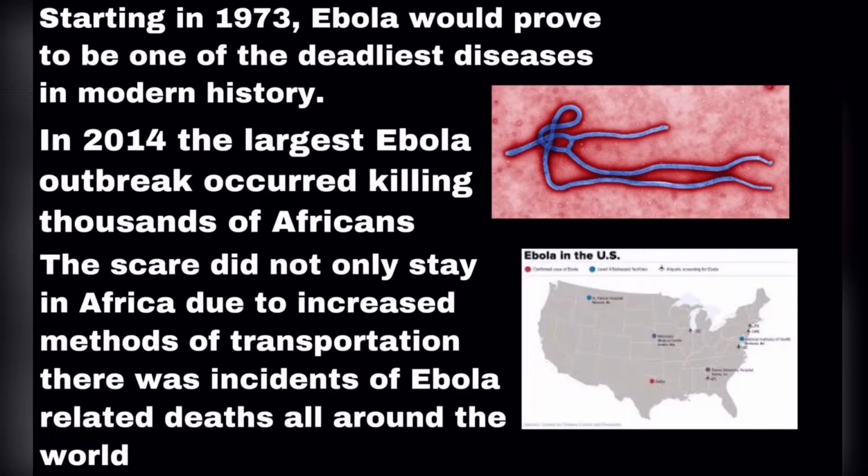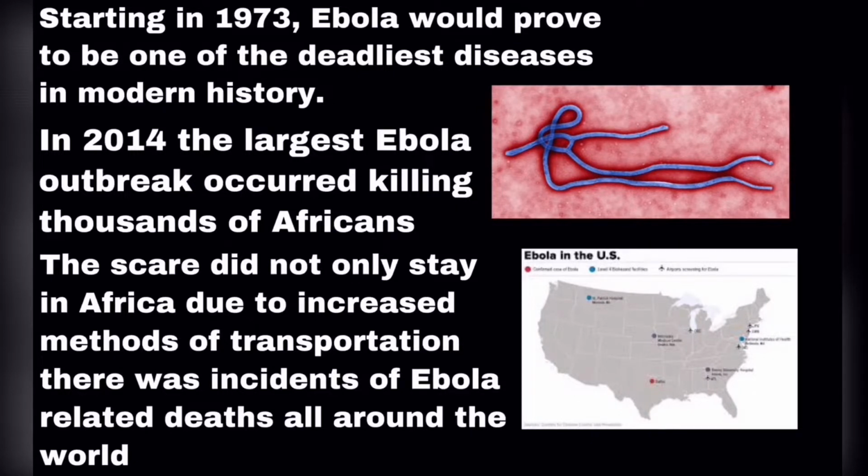Starting in 1973, Ebola would prove to be one of the deadliest diseases in modern history. In 2014, the largest Ebola outbreak occurred, killing thousands of Africans. The scare did not only stay in Africa; due to increased methods of transportation, there were incidents of Ebola-related deaths all around the world.